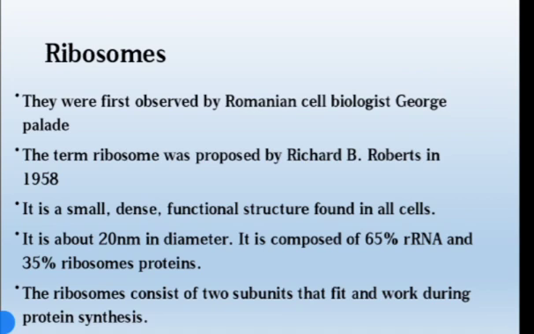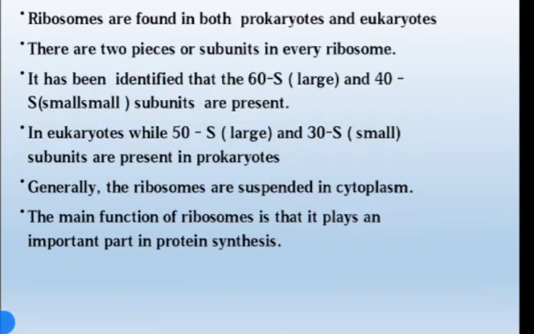Ribosomes consist of two subunits that fit and work during protein synthesis. They are found in both prokaryotic cells and eukaryotic cells.